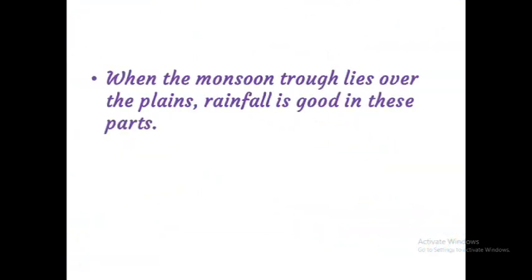When the monsoon trough lies over the plains, rainfall is good in these parts. According to the monsoon trough, we will receive rainfall because there is a low pressure. If the low pressure lies over the plains, those areas will receive more rainfall. Monsoon trough means low pressure. If the low pressure lies or emerges in the northern plains, those regions will receive heavy rainfall.